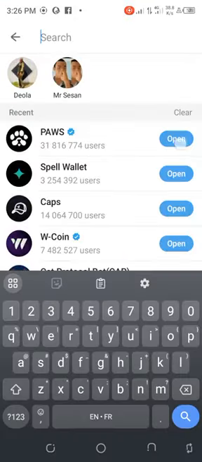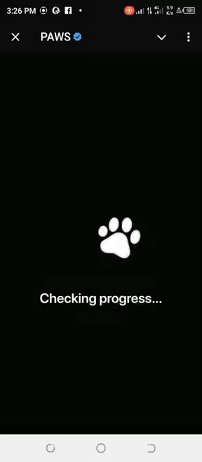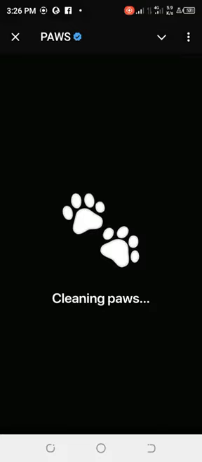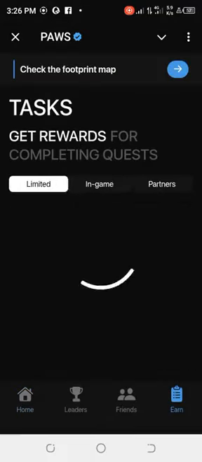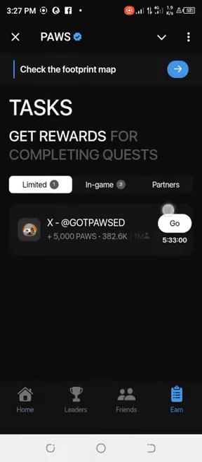So within some minutes, the status will surely change to claim. After you have done the task, the status will change to claim. Then you can claim the reward, and it will be added to your balance automatically. So that's how it's being done. You can just try it now. Ensure to do the task right now because we have few hours to go.